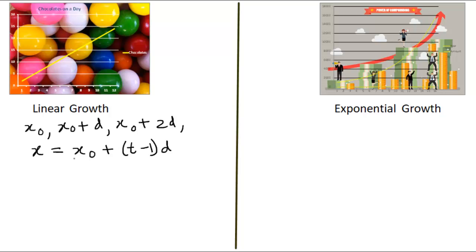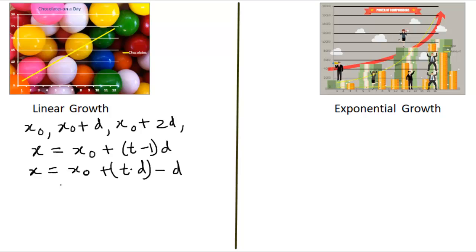It is the general formula for the nth term of the AP. Here the nth term actually represents the chocolates on that nth day, on the tth day. Now let us solve this. x is equal to x0 plus t times d minus d.